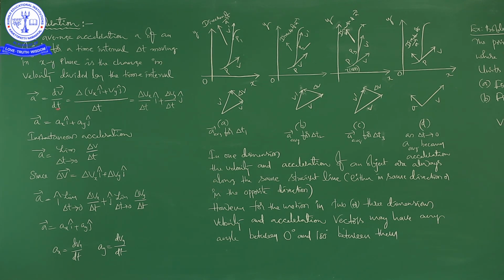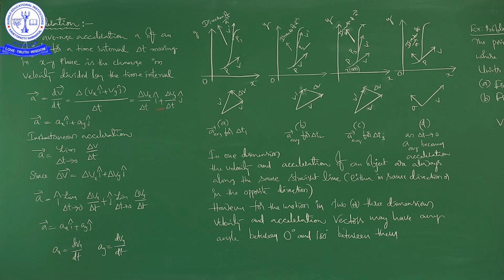So A bar is equal to delta V by delta t, that is equal to delta of Vx i cap plus Vy j cap, divided by delta t, right? You know very well, acceleration is the rate of change of velocity. So that V we are writing in two dimensions, that is Vx i cap plus Vy j cap. If you write separately, then you can write delta Vx by delta t i cap plus delta Vy by delta t j cap.